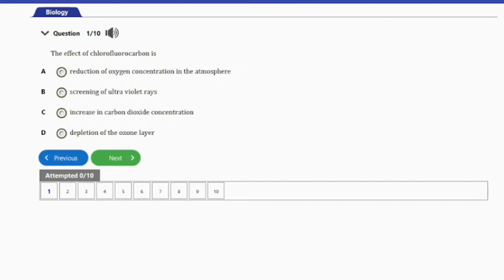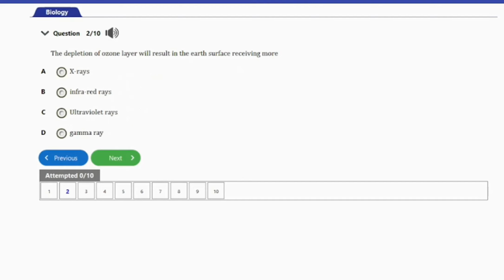So let's go ahead and consider the next question, guys. That's question number 2 here. It says, the depletion of ozone layer will result in the Earth's surface receiving more A. X-ray, B. Infrared ray, C. Ultraviolet rays, and D. Gamma ray. So guys, the answer to this question is option C here, and that's ultraviolet rays. So if the ozone layer is depleted, there will be more penetration of the UV rays. And that's it for that question, option C.